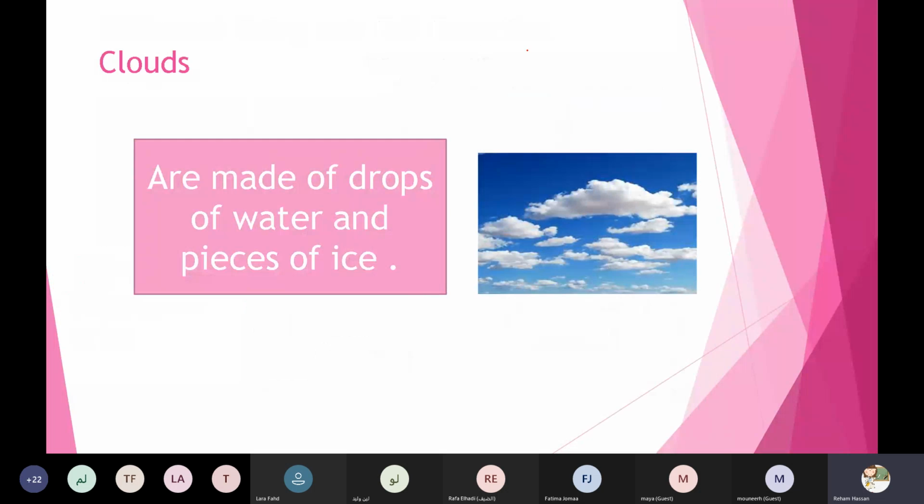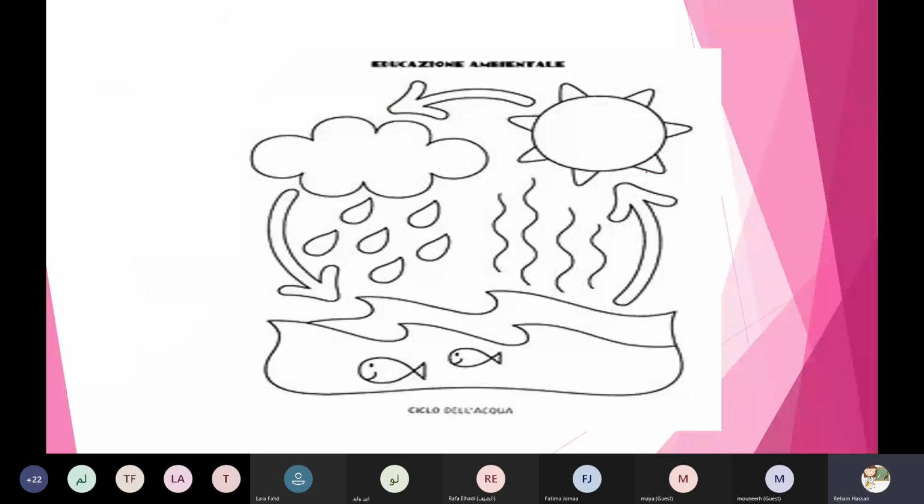Okay, but by the way, what are the clouds? Clouds are made of water and ice. Clouds are made of water and ice. So clouds are made of water and ice. Yes, Zain, tell me, clouds are made of water and ice. Excellent, honey. Thanks a lot. So water and ice.